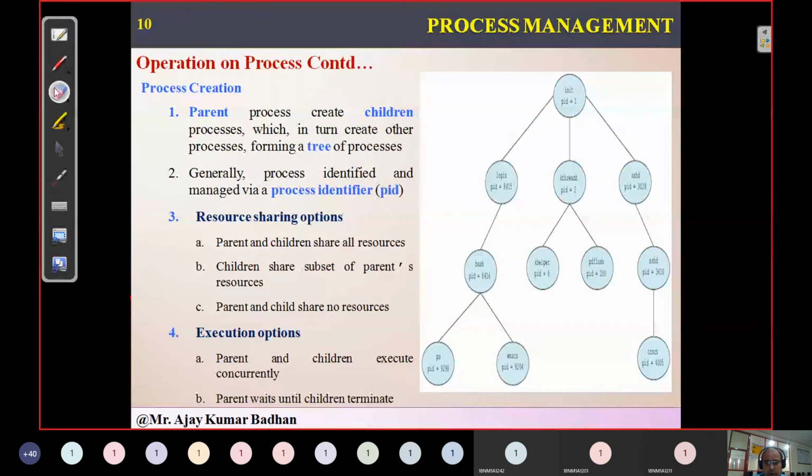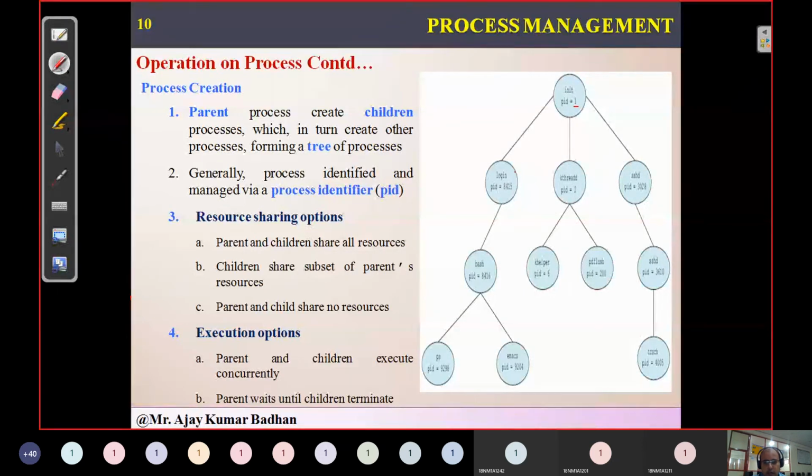Remember one more point: whenever we are going to execute this particular program, the parent process gets its own ID. But whenever we are executing the login child process, the return value will be 0 for the child process. Whereas the return value of the parent process will be an integer number, that is nothing but the ID of that particular process. Please keep a mental note of that. That is what is important here. Whenever we execute the program, the parent process will return a value which is an integer in nature, greater than 0.